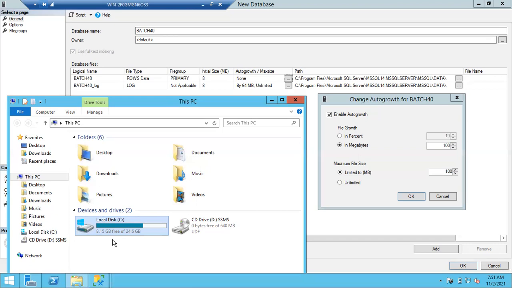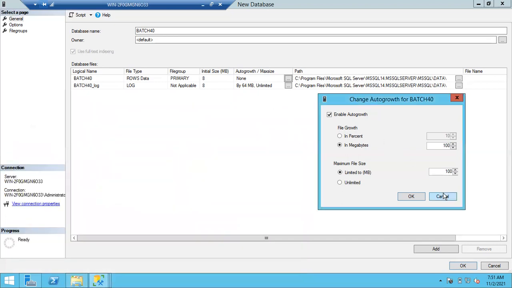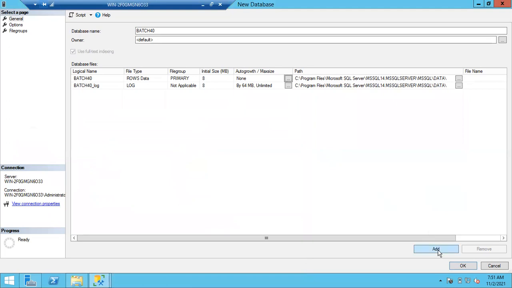Okay, then what can we do? You have to create an extra data file. Right here, you can add an extra data file. There is an add option. Click on add and you can give an extra data file or log file. Usually 90 to 99% of databases will have only one log file, guys. No multiple log files, but most databases will have multiple data files.